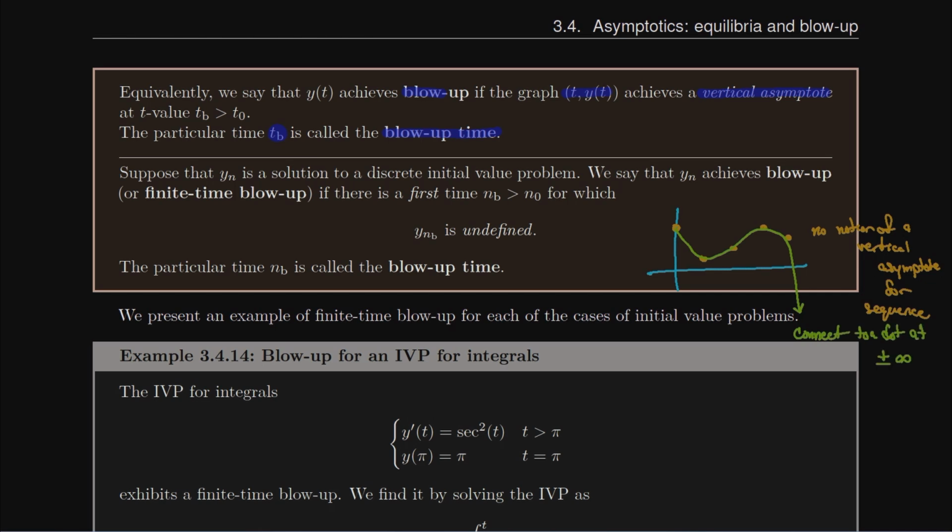Like this next dot would have to sit at negative infinity for us to connect there. So the best thing we can do is we can say that there's a point at which the solution is undefined, in the sense of divides by 0. Equivalently, y_b divides by 0. Okay, so we'd be looking for times when our solution divides by 0, perhaps. So that's what we would say in the sequence world, or the discrete world.